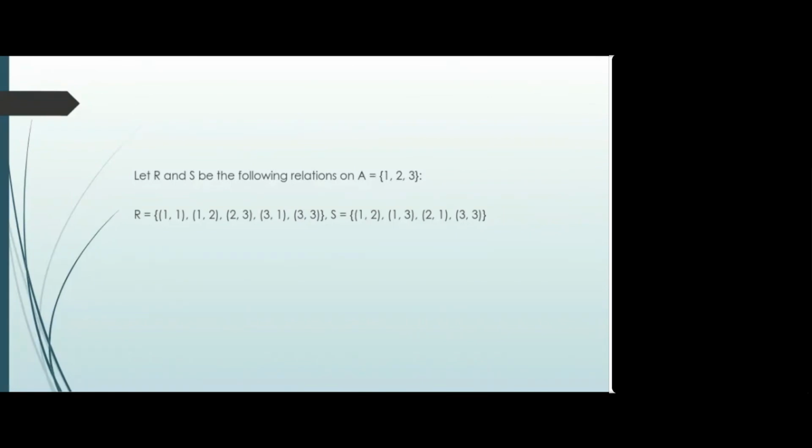Then R is symmetric? No, R is not symmetric. Then is it antisymmetric? Yes, correct. It is antisymmetric. Then is it transitive? No. Which pair is missing? 1, 3 is missing.